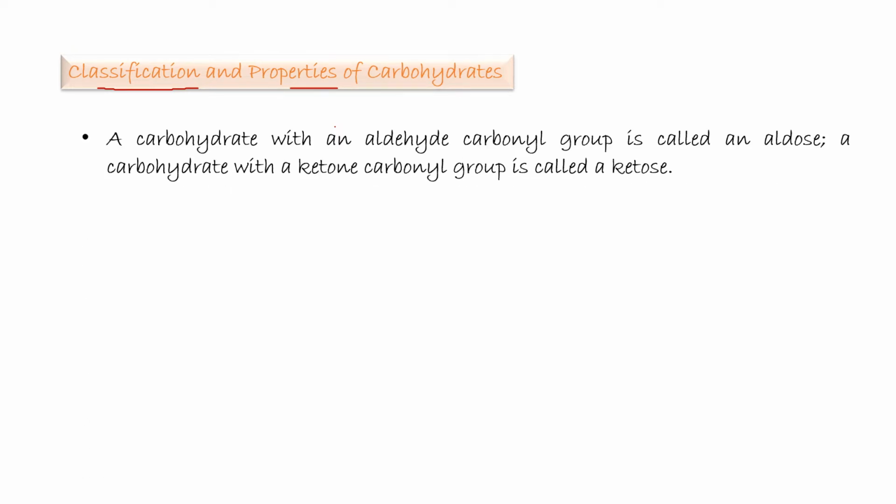Classification and properties of carbohydrates. As a result of more modern understanding of their structures, carbohydrates are now defined as aldehydes and ketones containing a number of hydroxy groups on an unbranched carbon chain, as well as their chemical derivatives. A carbohydrate with an aldehyde carbonyl group is called an aldose. A carbohydrate with a ketone carbonyl group is called a ketose.